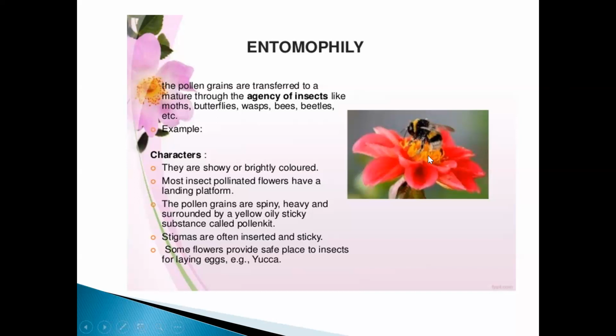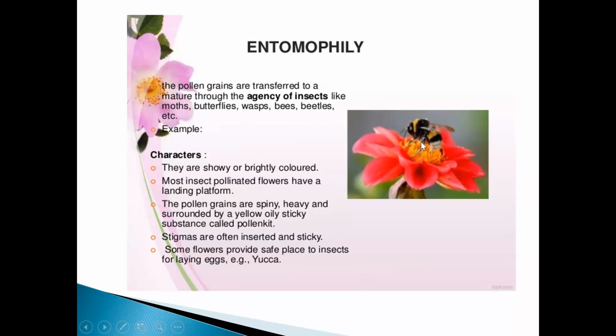Like here, in this landing surface, the insect will lay eggs inside, and the growth or incubation of the insects will take place.